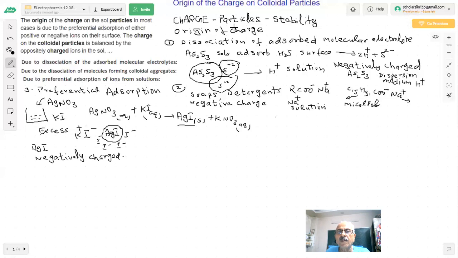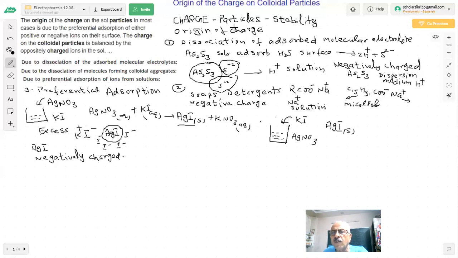But supposing, now what do I do? I reverse the thing. How? I take silver nitrate here. Now I take AgNO3 and add KI. What will happen? Again, precipitate of AgI is formed. Same reaction, because you have KI and AgNO3.